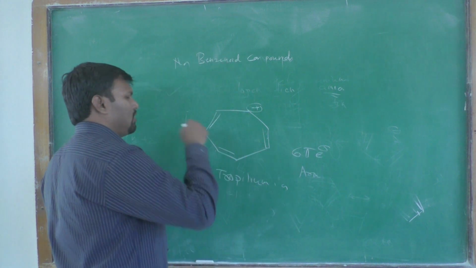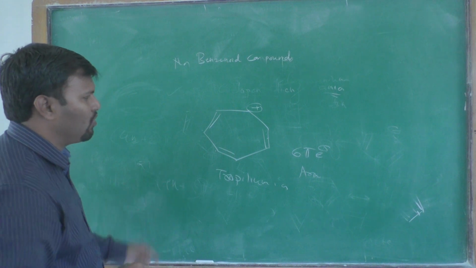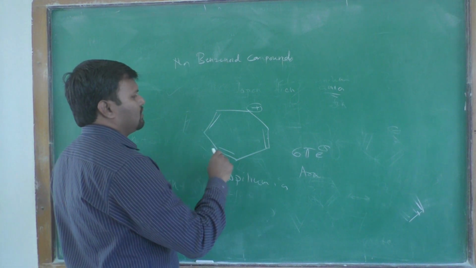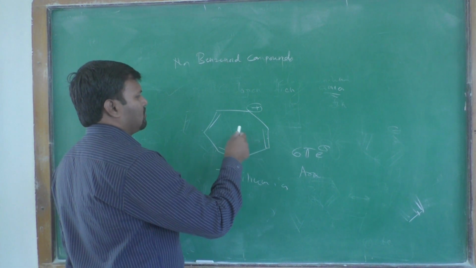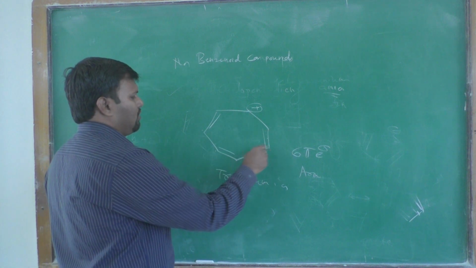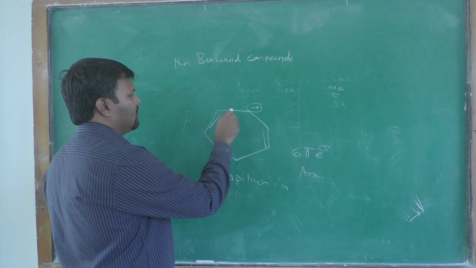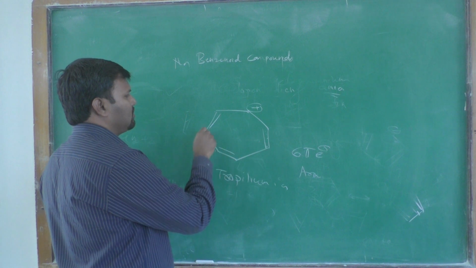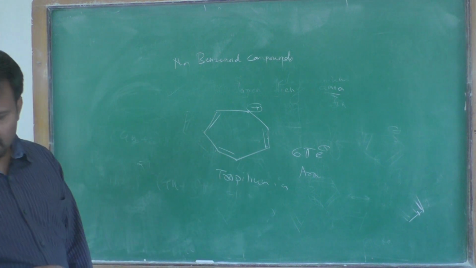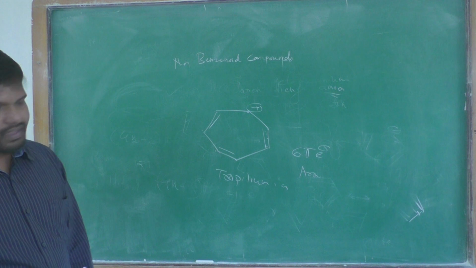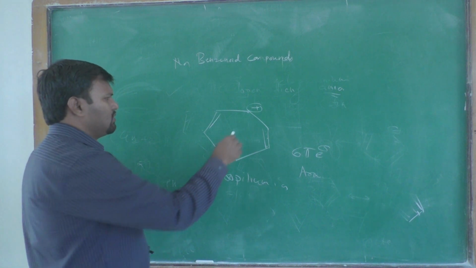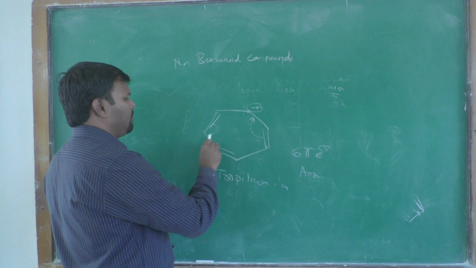It does not contain benzene, so it is a non-benzenoid compound. There are 7 carbons, numbered 1 to 7, and delocalization is possible.